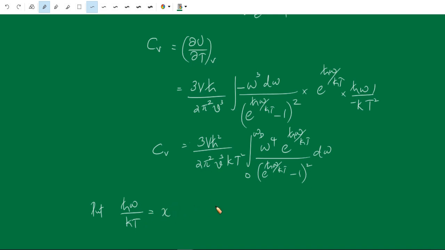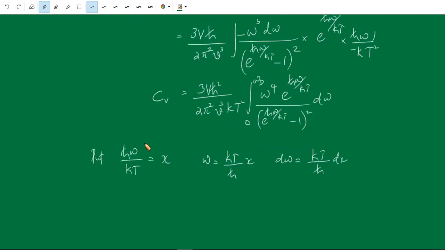Therefore, omega is equal to kT by h cross times x, and d omega is equal to kT by h cross dx. Also there is omega D, the Debye cutoff frequency.